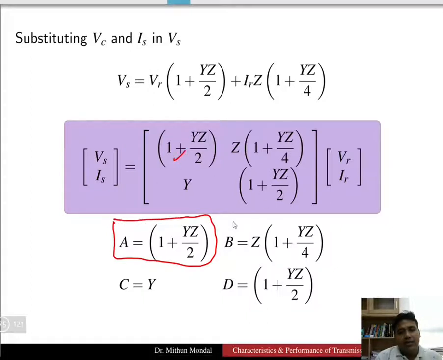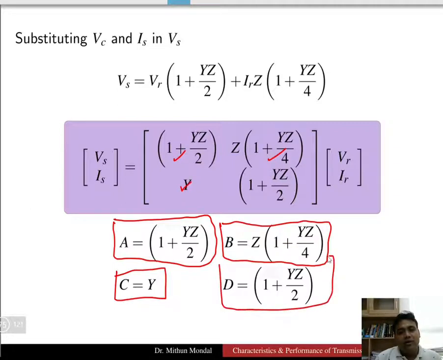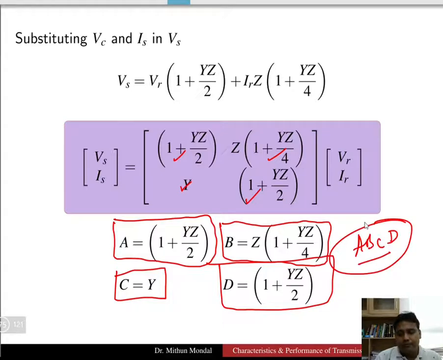B is equal to Z times 1 plus Yz by 4. C is equal to the admittance Y, and D is equal to 1 plus Yz by 2. So we have obtained the ABCD parameters of the nominal T representation.